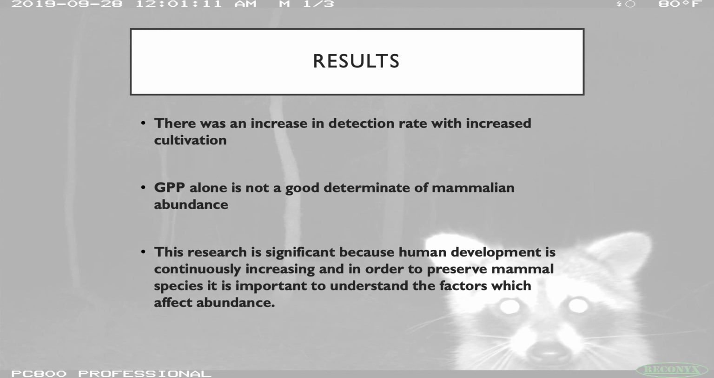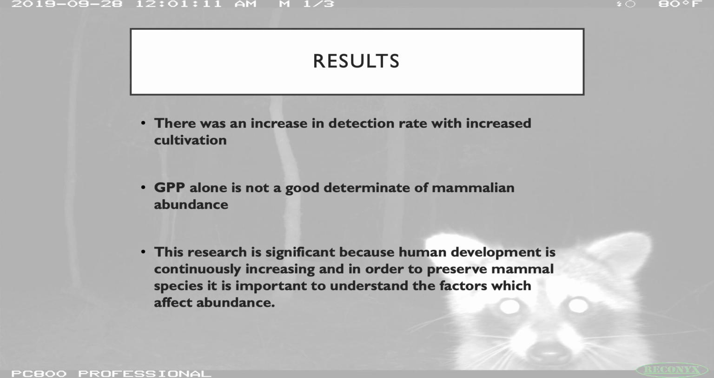Secondly, gross primary productivity alone is not a good determinant of mammalian abundance. This suggests that the large-scale patterns of abundance of mammals are likely to be driven by a more complex set of factors, which needs further research.